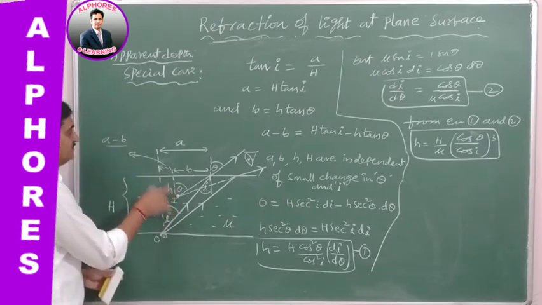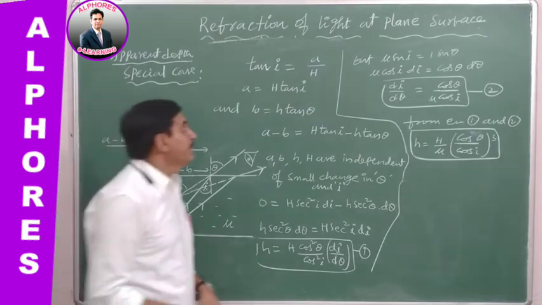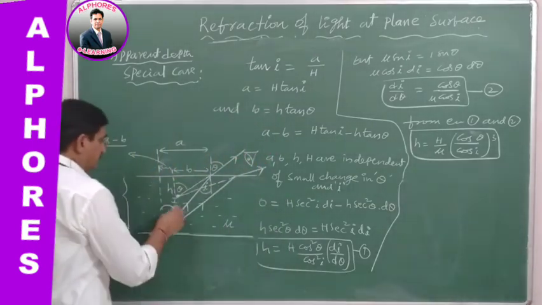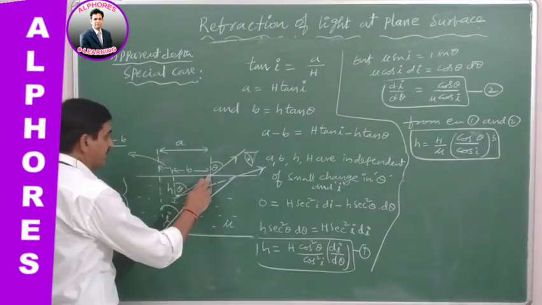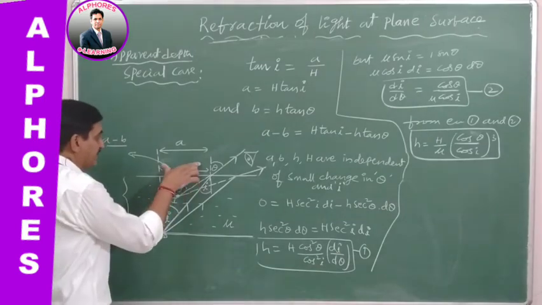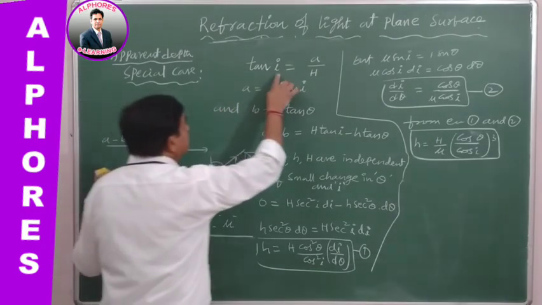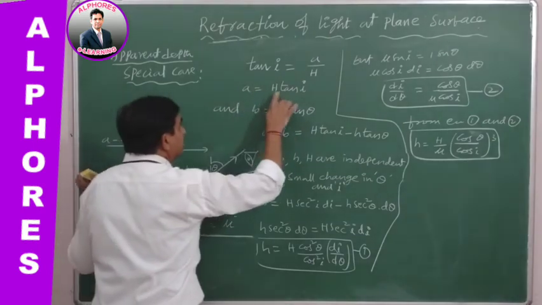Horizontal shift is A minus B. Now consider this right angle triangle. Opposite side A, vertical H, tan I is equal to A by H. A is equal to H tan I.